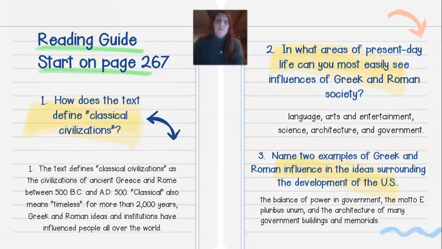Question number 3. Name 2 examples of Greek and Roman influence in the ideas surrounding the development of the United States. The balance of power in government, the motto E pluribus unum, and the architecture of many government buildings and memorials. If you ever have an opportunity to go to larger cities, you'll notice, or I would hope that you notice, some of the architecture.